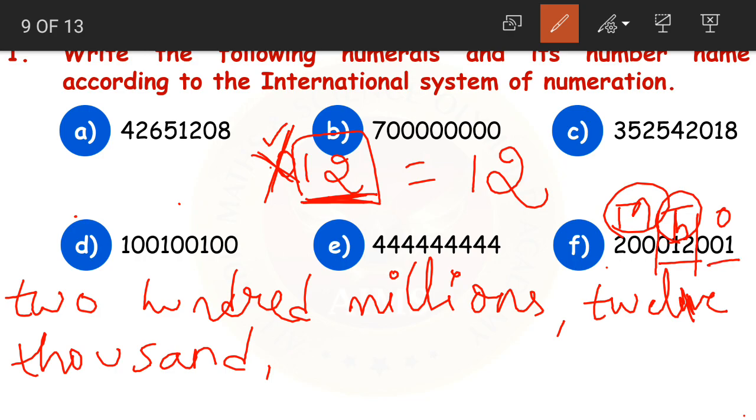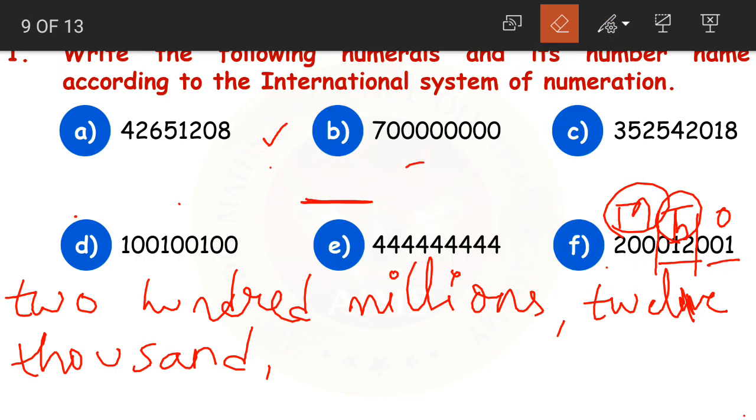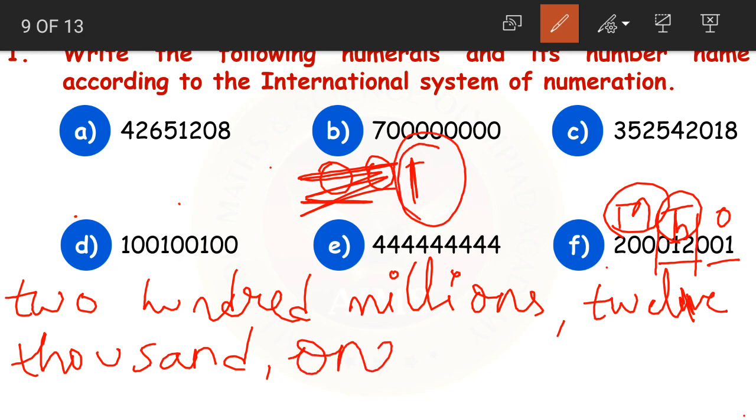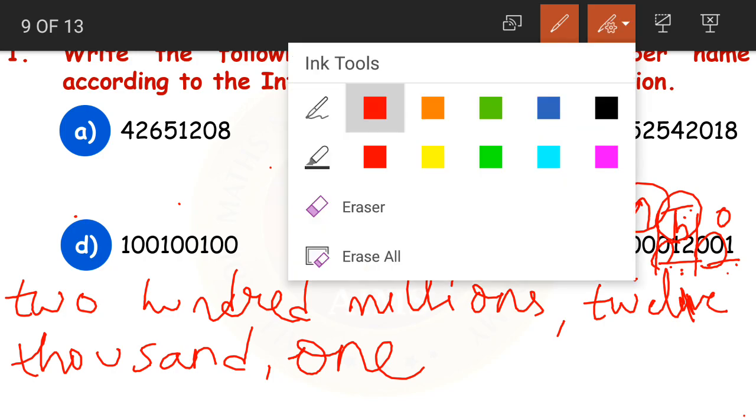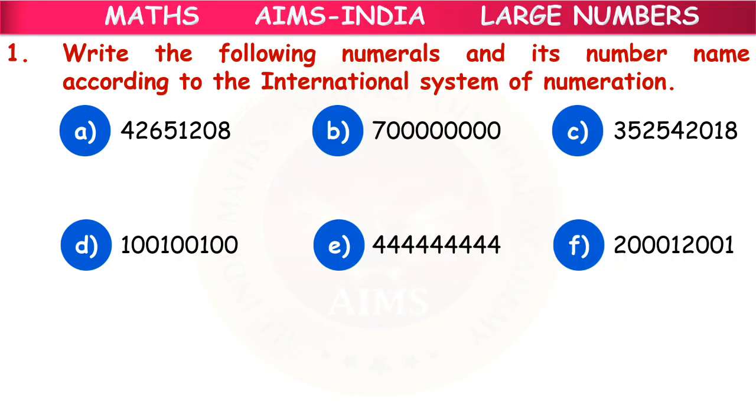Then we have 0, 0, 1. Lastly in ones period what do we have children? 0, 0, 1. Again zeros are in the first places. So we will not read the zeros. We will read 1 only. 200 million, 12,001. This is our number name. Understood children? As here zeros were in the first places, we did not read it. 200 million, 12,001. This is our number name. Always write the number names like this.